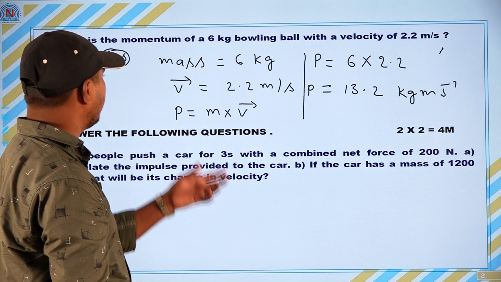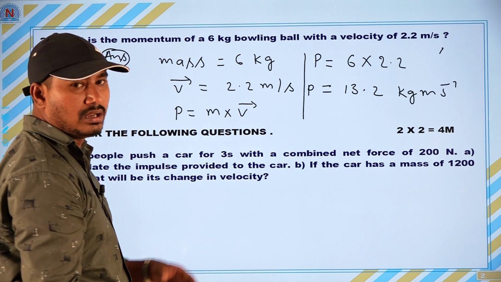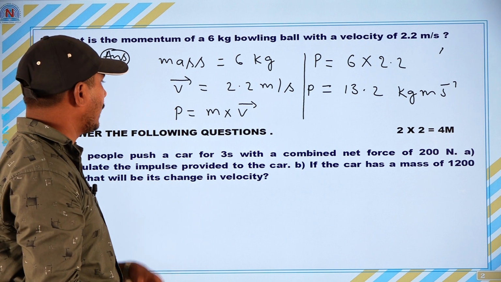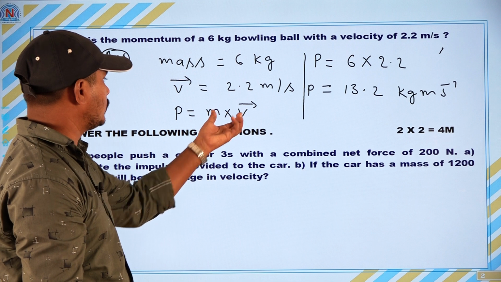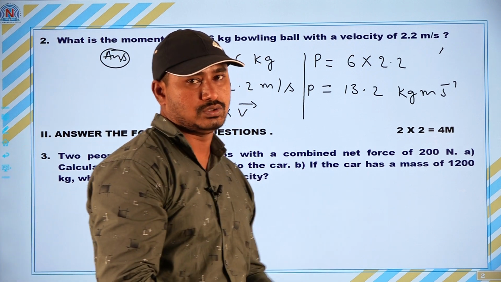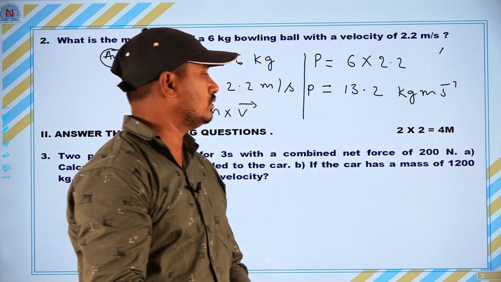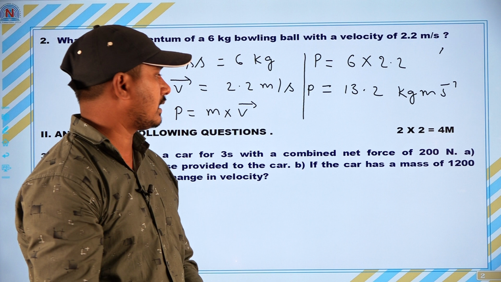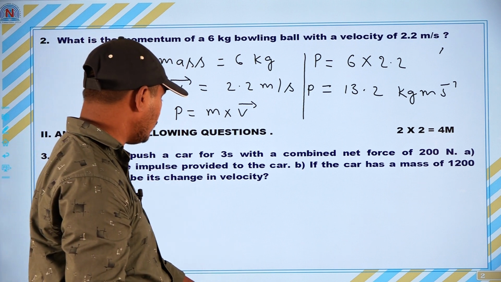Once again, see here they have given mass 6 kg and velocity 2.2. Now we have to take the formula momentum P is equal to mass into velocity. Substitute these two values in the formula, we should get P is equal to 6 into 2.2. Multiply this and we should get 13.2 kg meter per second. So, this is the answer for question number 2.